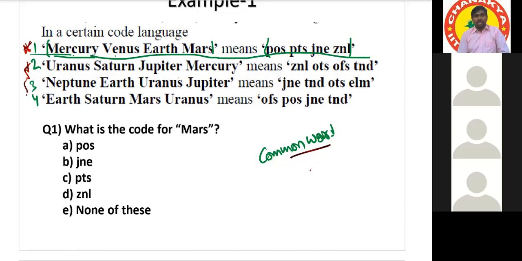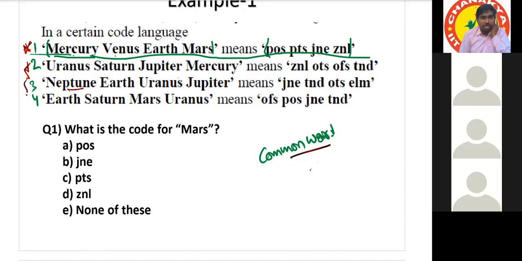Is Neptune also common? Every word here is common. Saturn, no. Neptune, no, sir. Everything is common here, sir. Neptune, yes. Where is Neptune again, sir? Only one. Neptune is the uncommon word. It is not there anywhere except in statement 3. Yes, sir. This is called an uncommon word.